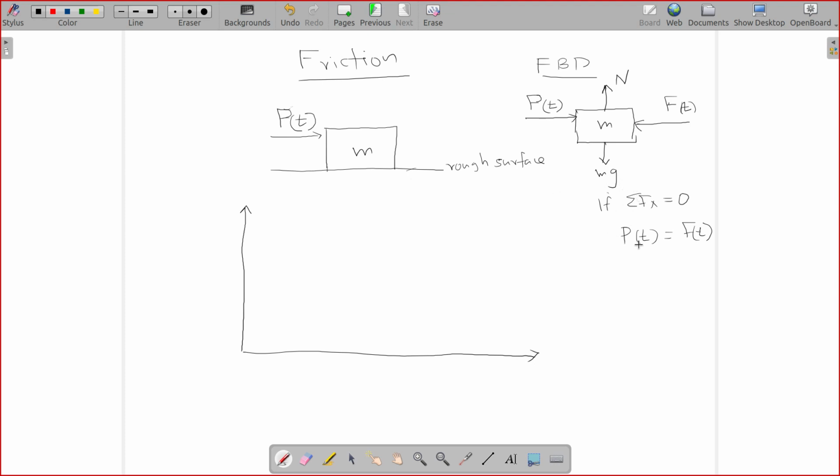That means external force should be equal to frictional force. Now what did I tell you? We are increasing the force with respect to time. Now my question is, what will be the frictional force from the surface? In the beginning, P of t will be 0, external force will be 0. At that time friction is also 0.